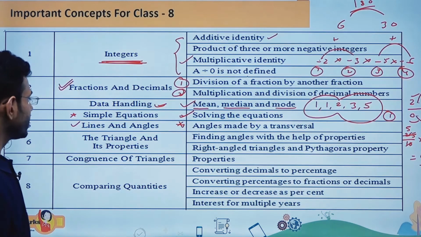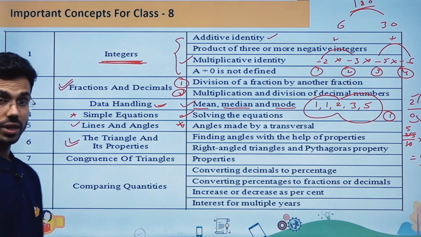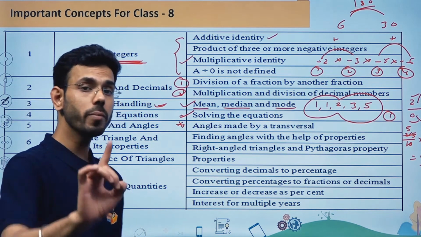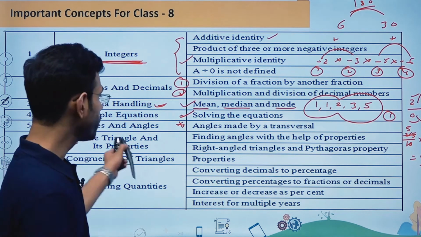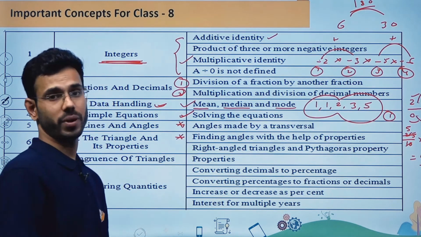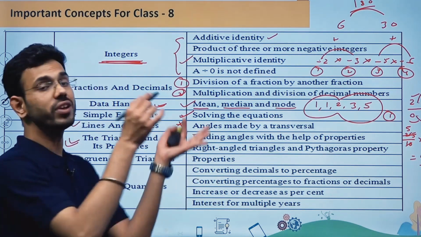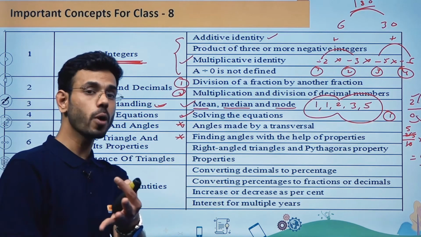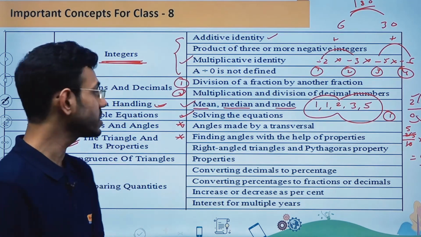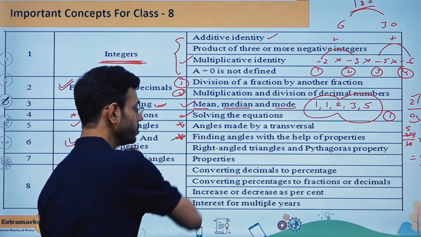So now next, I'm talking about the chapter triangles and its properties. The most probable part of asking a question from this chapter is going to be finding angles with the help of properties. That means if I'm talking about the properties which are followed by triangles, if you know those properties, then you will be able to solve the questions in a much faster way when it is asked from this segment.